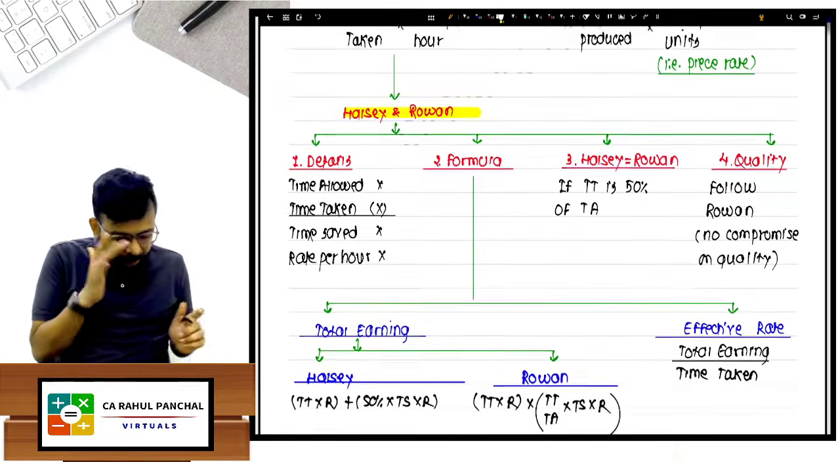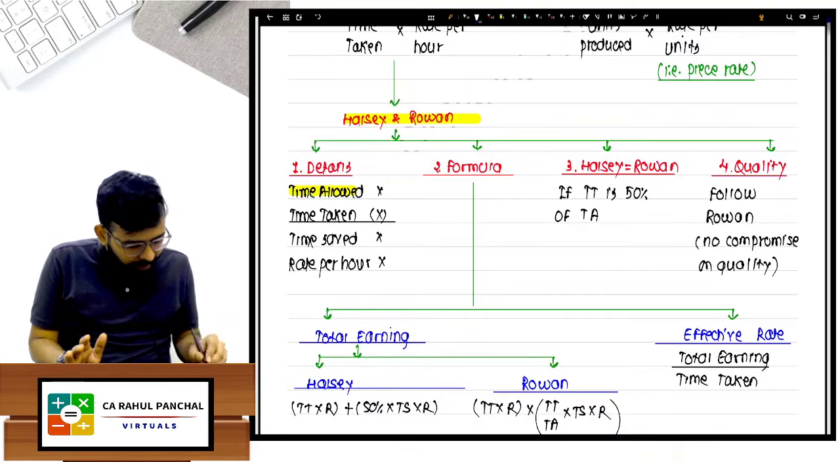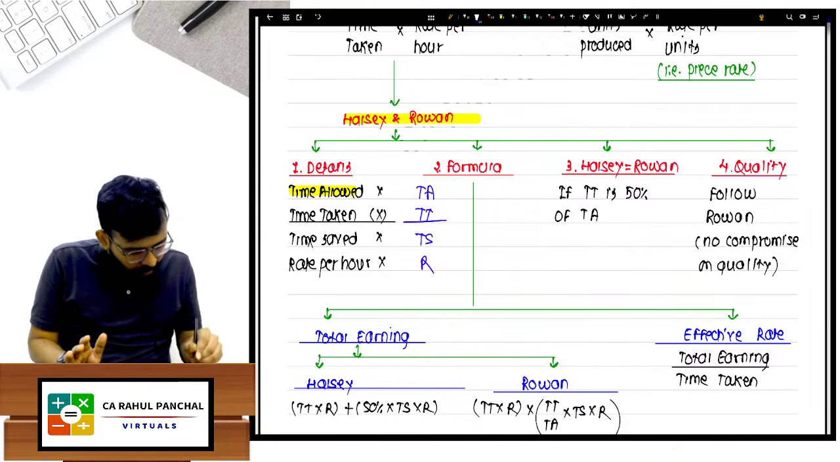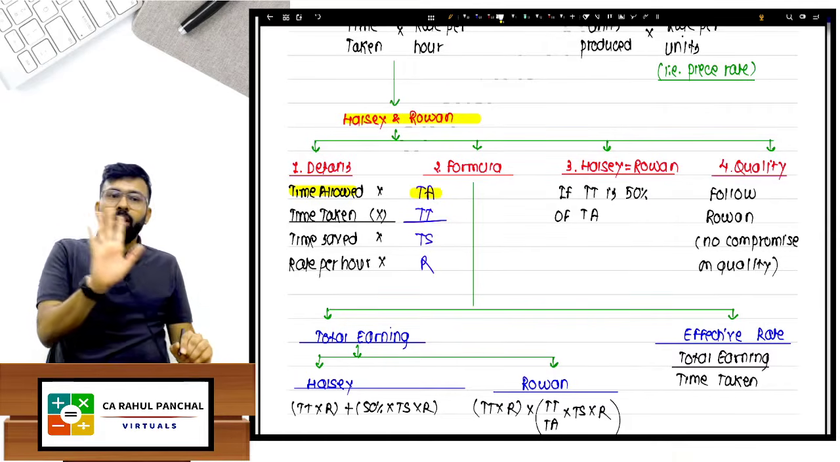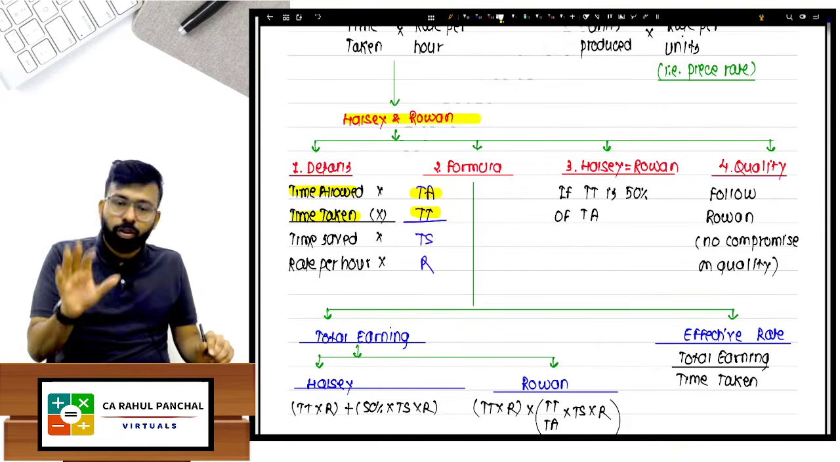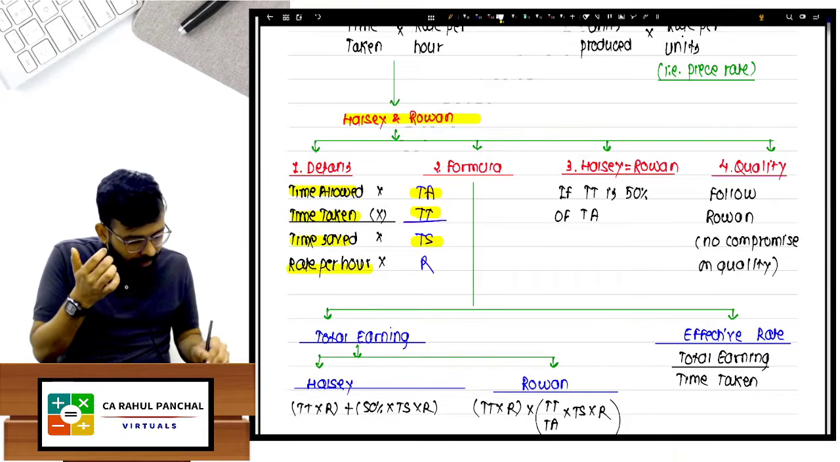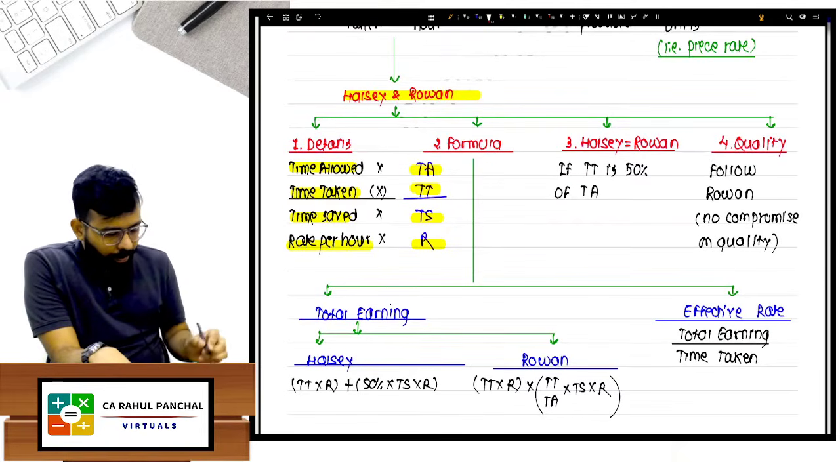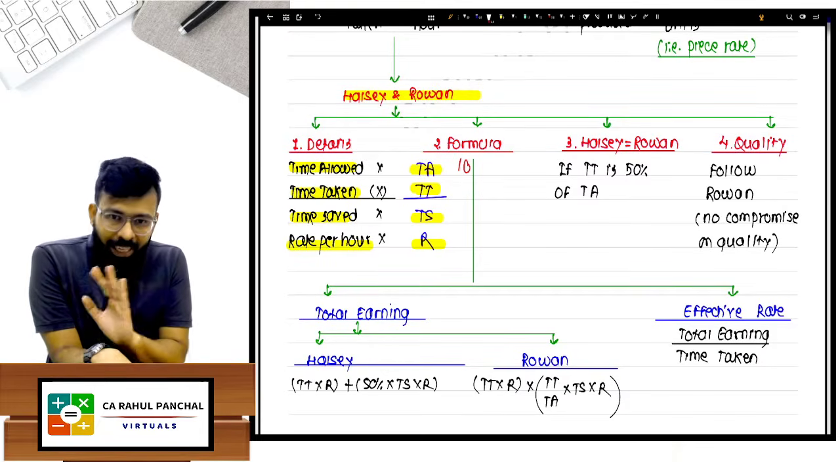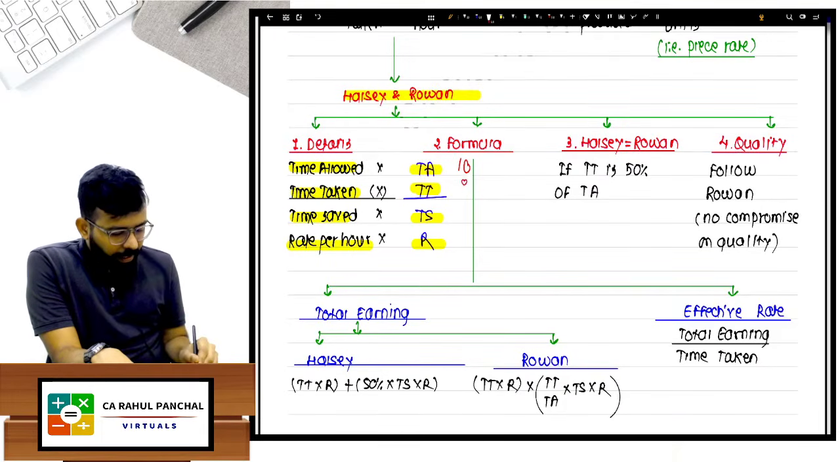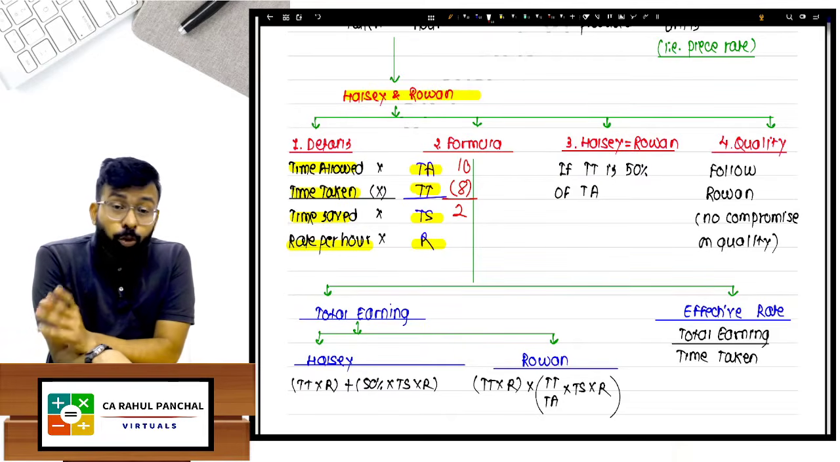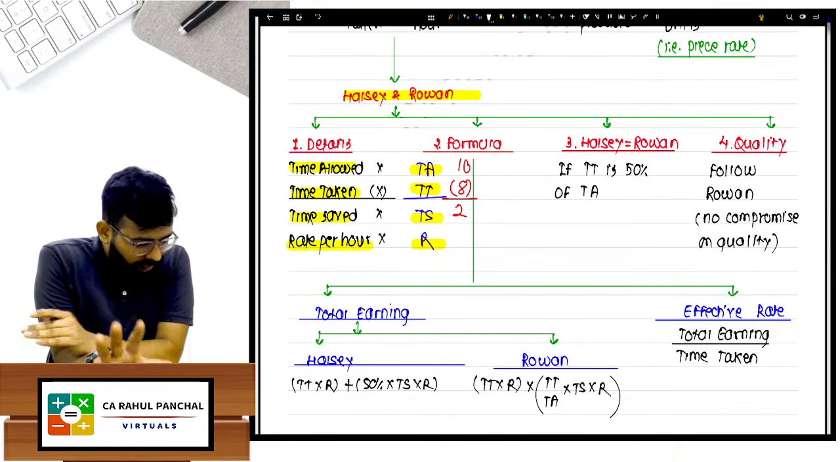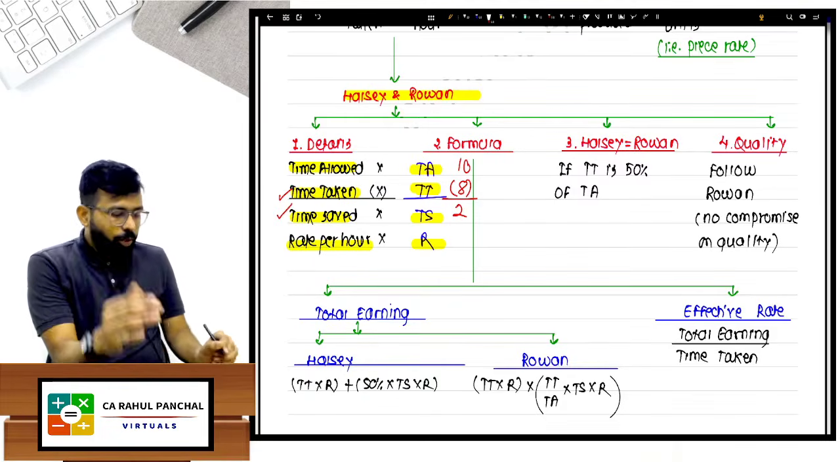What you need to understand are a few terms: TA, TT, TSR. TA stands for time allowed. TT stands for time taken. TS is time saved, and R is rate per hour. Okay. I told my worker, you should complete this job in 10 hours. He said okay. He has completed that job in 8 hours. It means he has saved 2 hours. Something which should have taken 10 hours, he has taken 8 hours, which is the time taken by that fellow. So he has saved 2 hours.